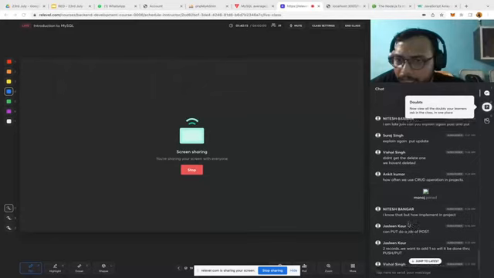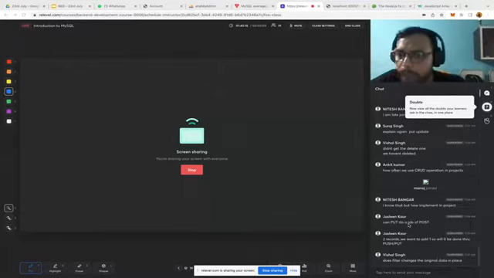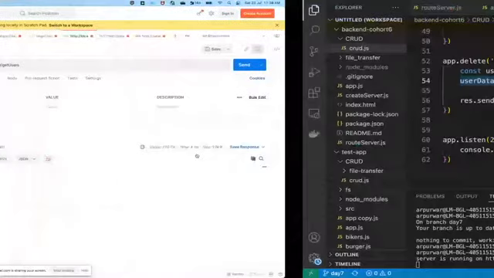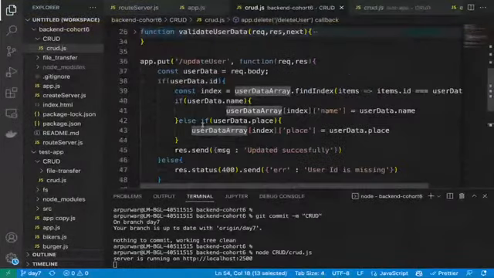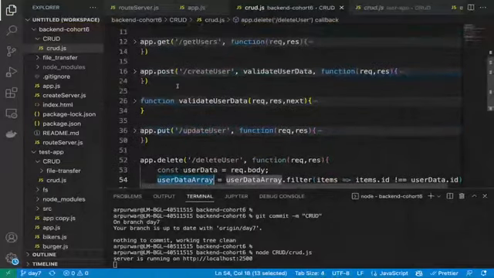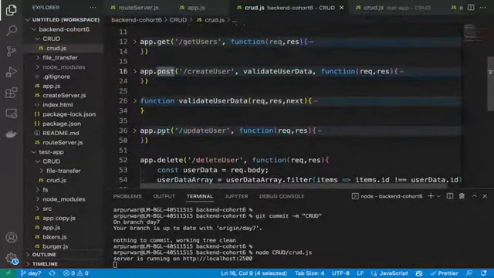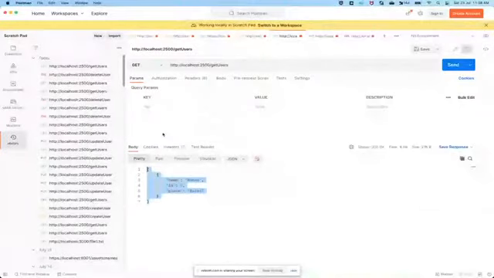Nitesh is saying, I know that, but how implementing projects? If you're talking about put and post, I showed you here, right? This is the difference between put and post. When you are going to create the post API, you need to provide app.post. When you are creating the put API, you need to use app.put. Apart from that, there is no difference between post and put.